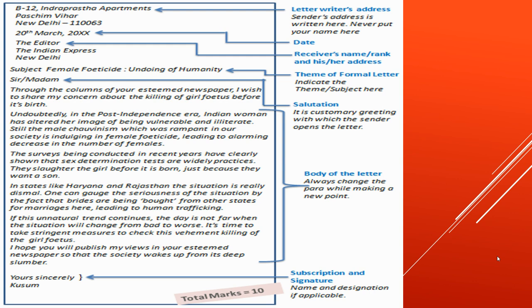So this is how you're going to conclude the letter when you're writing it to an editor. I hope you will publish my news in your esteemed newspaper so that the society wakes up from its deep slumber. Then leave a line and write the subscription, which is Yours sincerely, and then the last line, your name. Over here, it's wrongly written, but children, please write your full name over here since it's a formal letter.